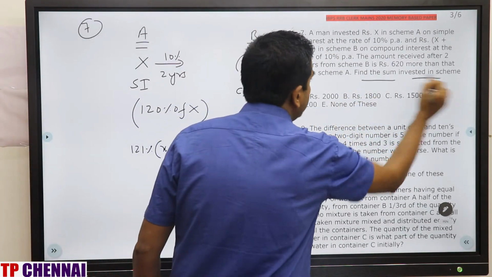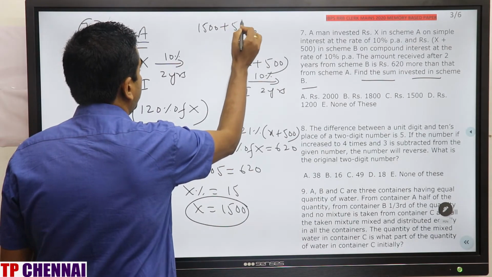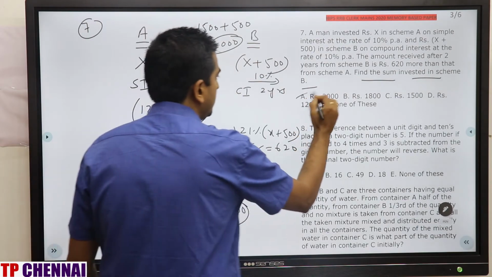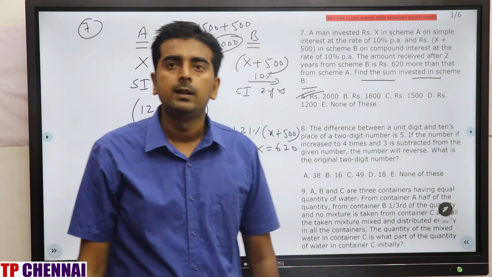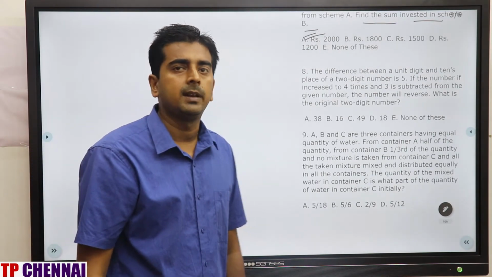Find the sum invested in scheme B. Scheme B is X plus 500. So 1500 plus 500. What is the answer? 2000, which is nothing but the first option. Clear? Now we'll see question number 8.